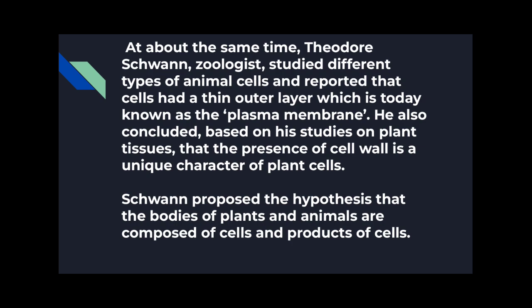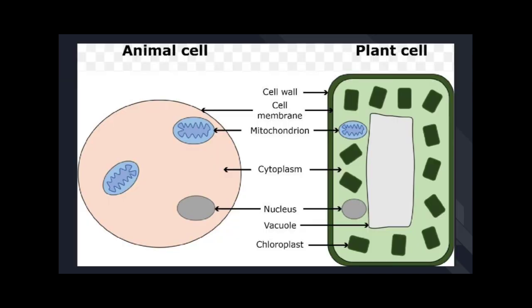As in the given diagram, you can see here in this diagram there is an animal cell and a plant cell. The cell membrane is common in both the plant cell and the animal cell, but the cell wall is only present in the plant cell, okay.